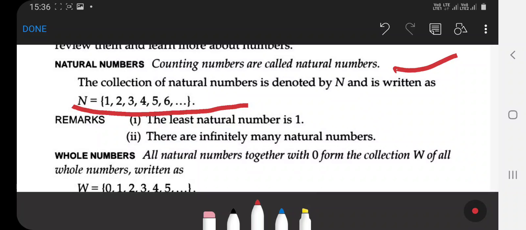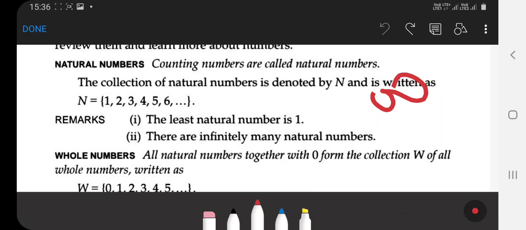And infinity is the greatest natural number.